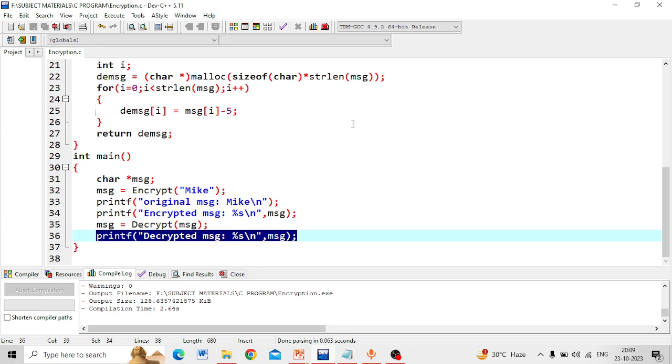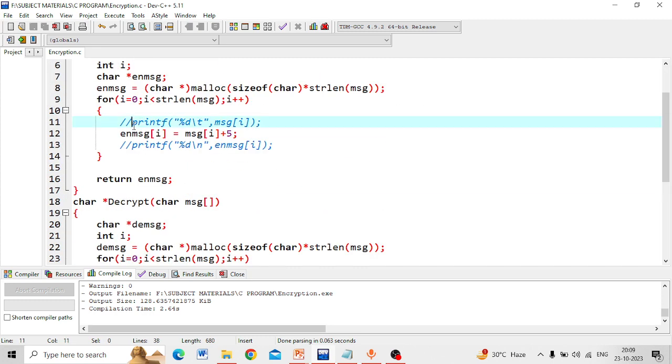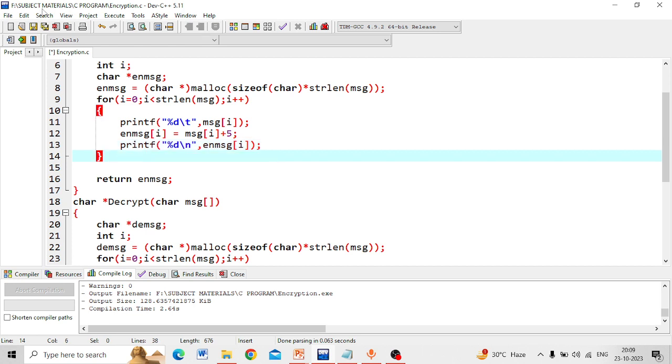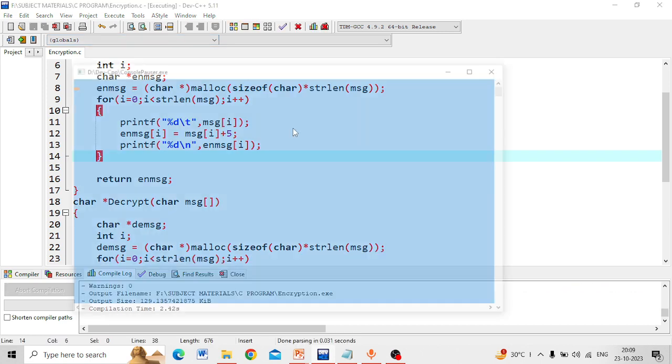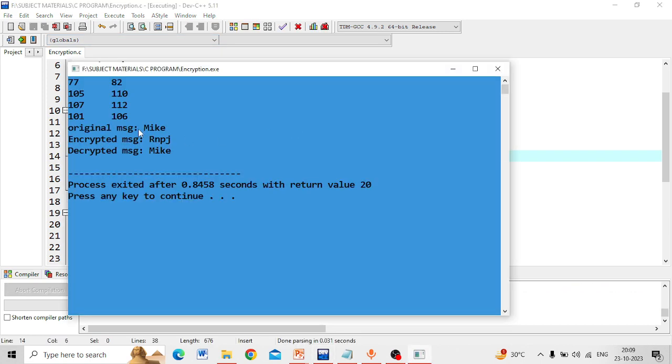And I would like to show one more thing. At the very beginning I told you I was commenting these two lines. Now I have uncommented those two lines. So now you can see that when we execute that, as I told you, the ASCII value of each character of your message Mike will be added with the value 5, and the resultant characters will be found by using the resultant ASCII value.